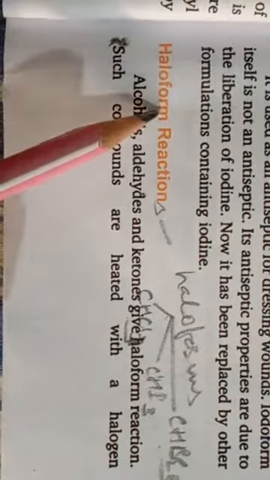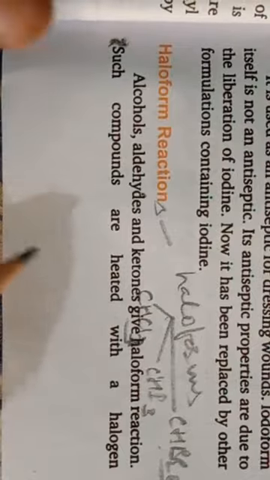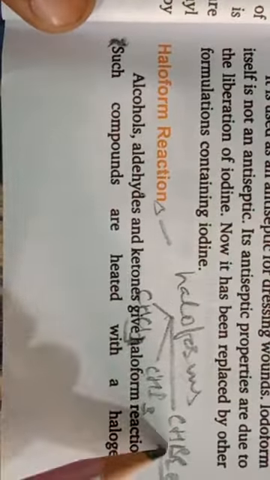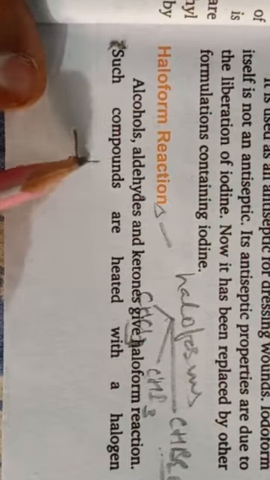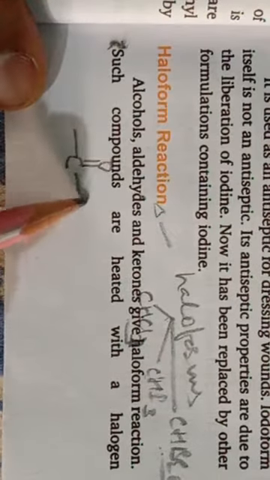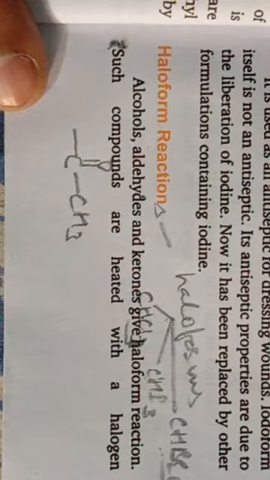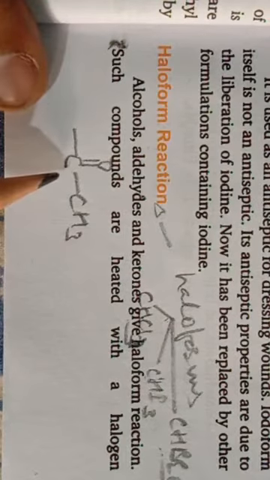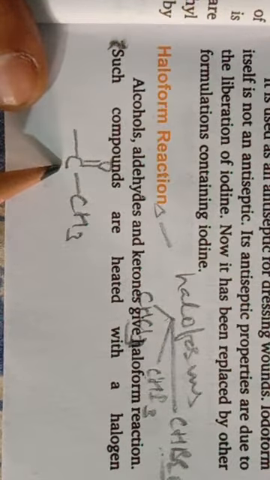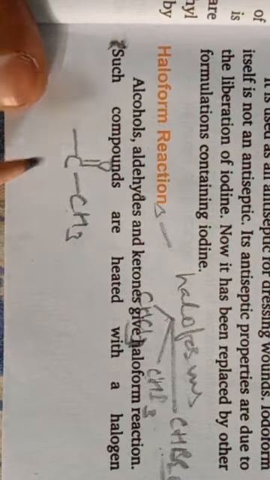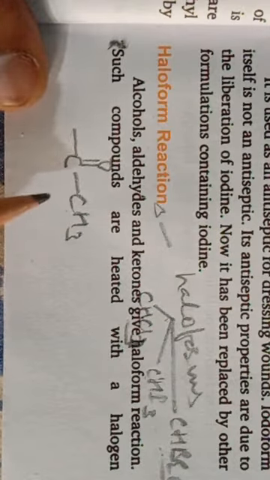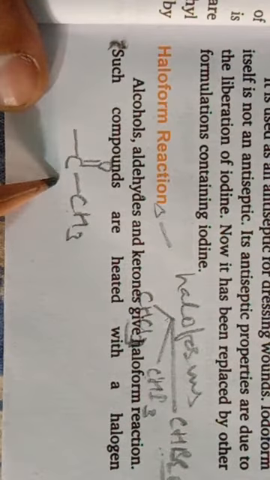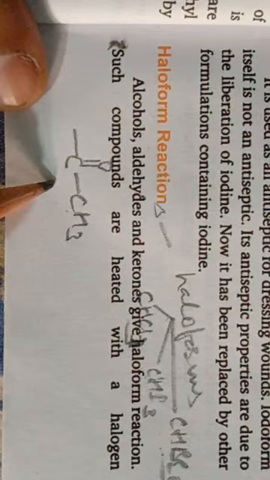So these all three trihalogen compounds of methane are collectively known as haloforms, and the preparation reaction of haloform is known as haloform reaction. These haloforms can be prepared from compounds which have the COCH3 group, the methyl ketonic group, or compounds which can produce this group in between the reaction due to oxidation.